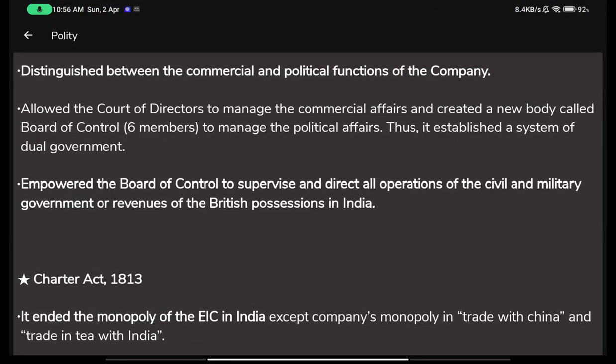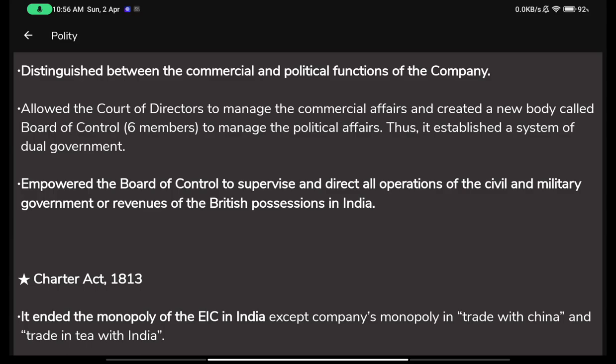Okay, moving on. Empowered the board of control to supervise and direct all operations of the civil and military government or revenue of the British possessions in India. So now what was the task of the board of control, this newly formed authority? What was its duty?